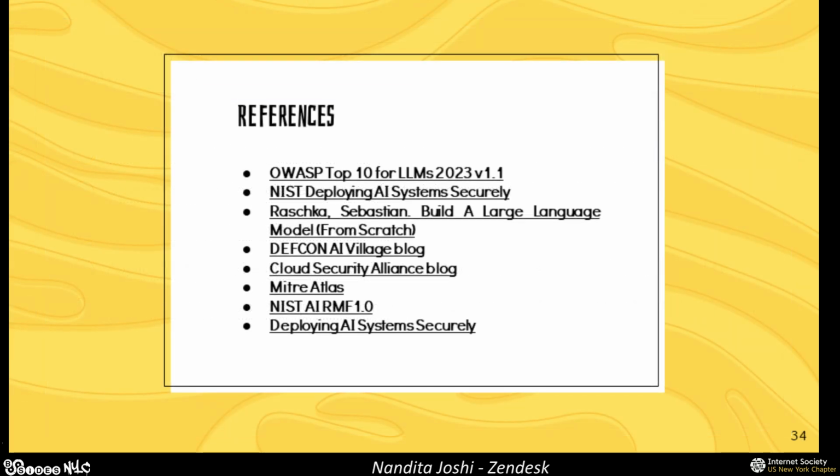These are some of the references that I used for preparing for this talk today, and I found all of these incredibly useful. If you're interested in learning more about AI and LLM security, and going down that rabbit hole, I think these resources are a good place to start.